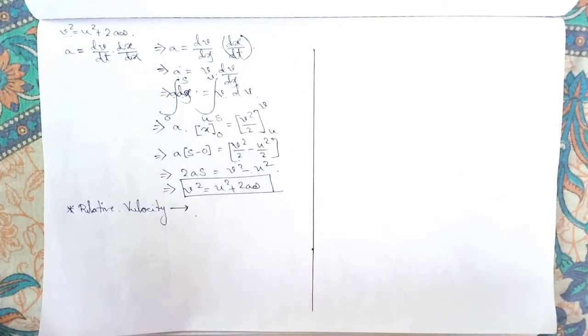Now relative velocity means, suppose if you are in the room, sitting on a chair, and I ask you, are you moving or are you steady, what will you say? You say I am steady. Why? Because you are not moving. But I will say you are not steady. Why? Because you are on the surface of the earth, and the earth is constantly moving around the sun.